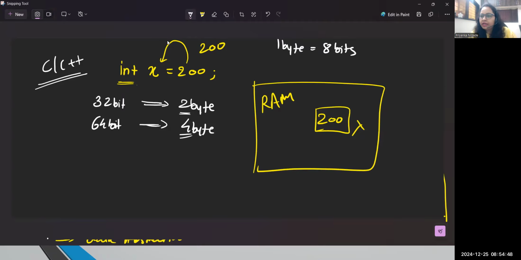So I can't say these languages are architectural neutral, but Java is architectural neutral. How come? In Java, suppose you are writing this statement, right? I wanted to store 200. Whatever your platform is doesn't matter, whether it is 32-bit or 64-bit. Java has specific memory for each and every data type.